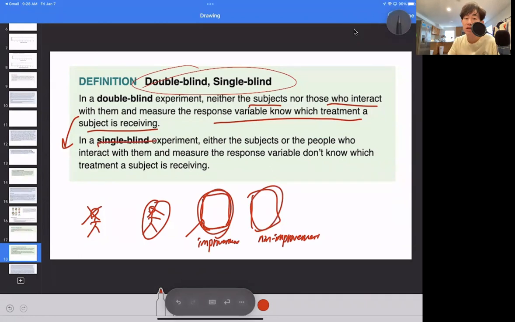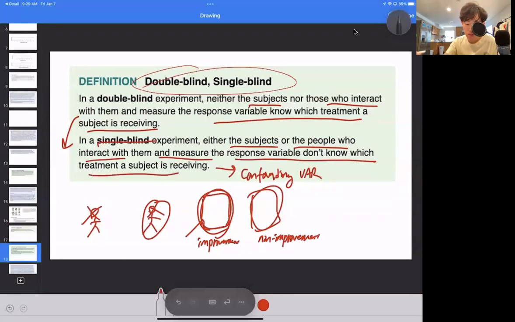A single blind is there so that we can eliminate the confounding variable from the experimental units. The subjects don't know, but the experimenters know. So either the subject or the people who interact with them and measure the response don't know which treatment the subject is receiving. So the person who's actually receiving the treatment does not know what's going on, but the experimenters will know which treatment they're receiving.